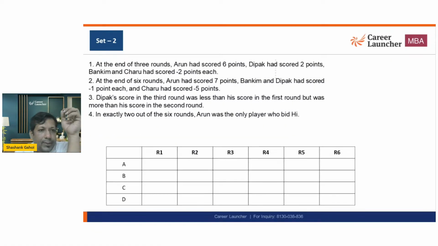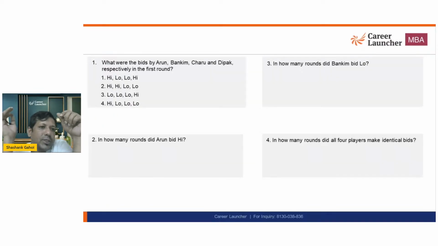Okay. If you have any doubt, just stop me then and there and do let me know where you have the doubt. I'll explain again. Don't worry about it. Now, this is the additional information. I have already drawn the table. Before I proceed, the first question is, what were the bids of ABCD respectively in the first round? So basically the first question is saying I need to know about the first round. ठीक है कि first round में क्या हुआ.